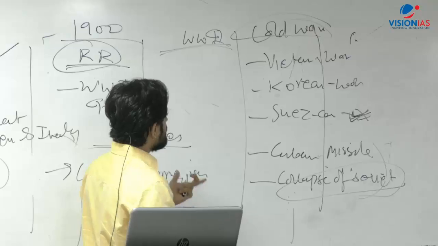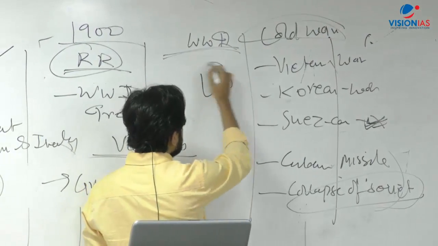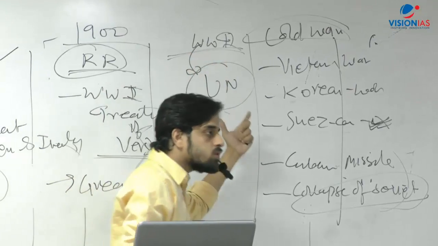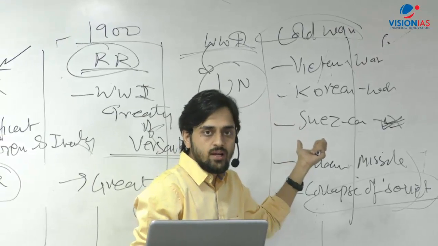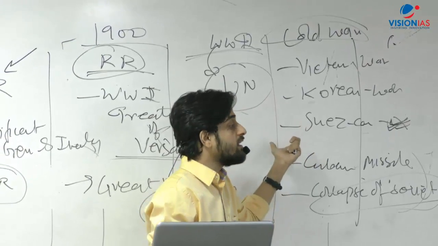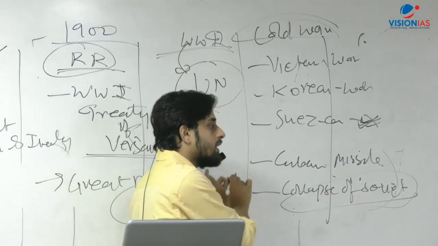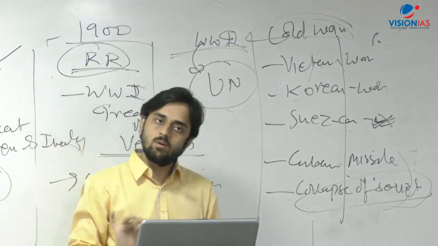Now, apart from this, just one more thing in the Cold War era that you need to know is about the United Nations and the formation of the United Nations, which happened in the backdrop of World War II. Why was the United Nations formed? What was the strength, the weakness of the United Nations? To what extent is the United Nations relevant today? How can it be reformed? ये paper 2 में भी आ सकता है, ये paper 1 में भी आ सकता है. Okay, so all of this is something that is important from world history.